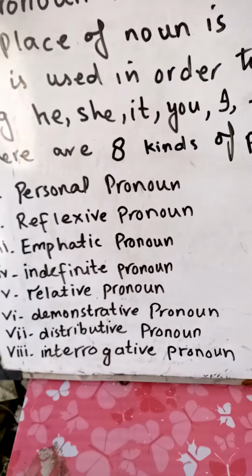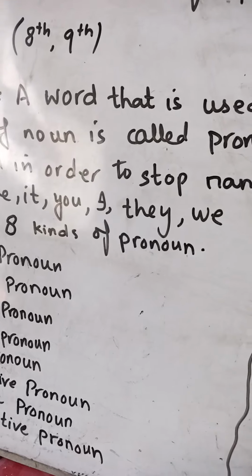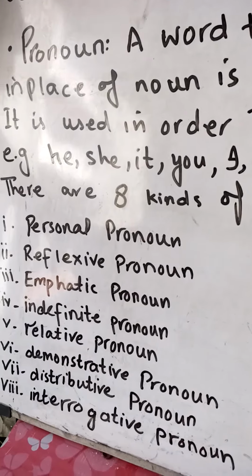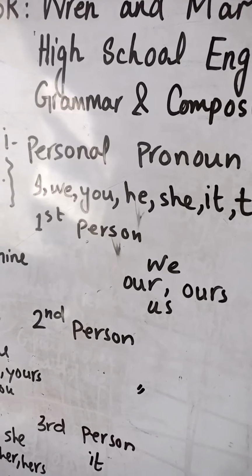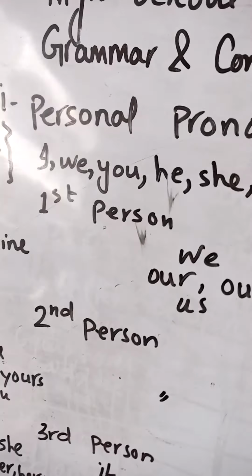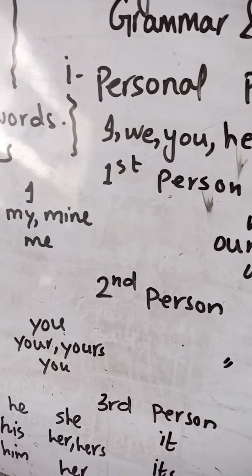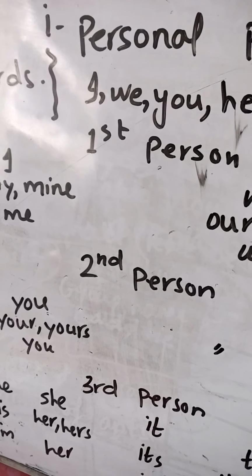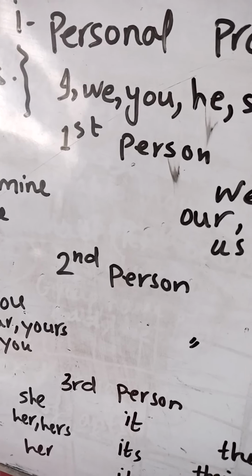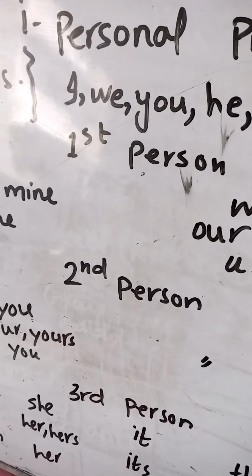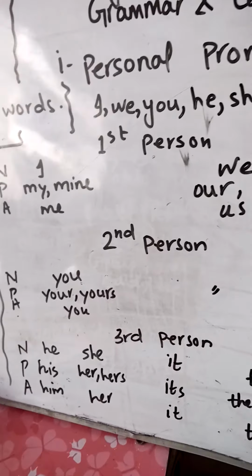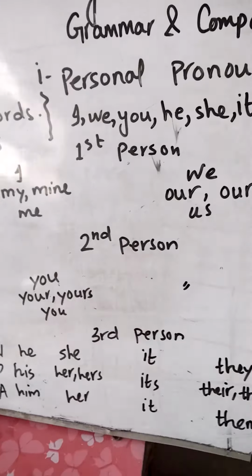So let's start from personal pronoun. What are personal pronouns? The words used in place of nouns, particular words which are used in place of naming words, like Ali, Salma, he and she, like I, we, you, they. These are personal pronouns. I, we, you, he, she, it, they.